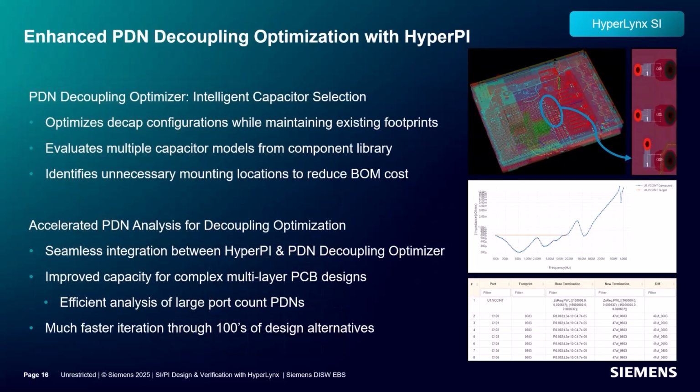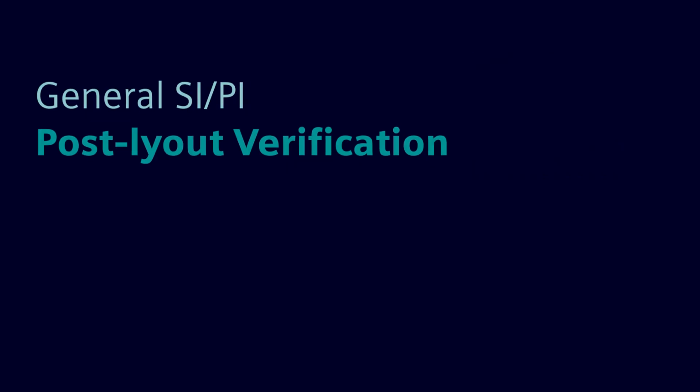As mentioned earlier, the PDN decoupling optimizer intelligently selects capacitors while working within the existing footprint constraints. It evaluates multiple capacitor models from your component library and can identify unnecessary mounting locations to reduce the BOM cost. What's particularly exciting is the seamless integration between HyperLynx PI and the PDN decoupling optimizer. This integration, combined with improved capacity for complex multi-layer PCB designs, means you can efficiently analyze large port count PDNs and quickly iterate through hundreds of design alternatives to find the optimal solution.